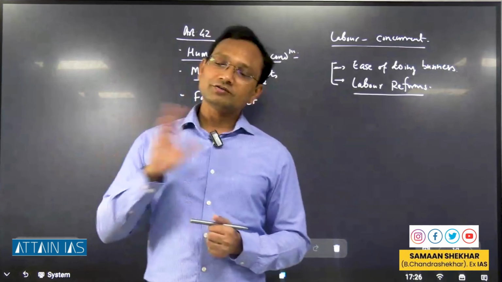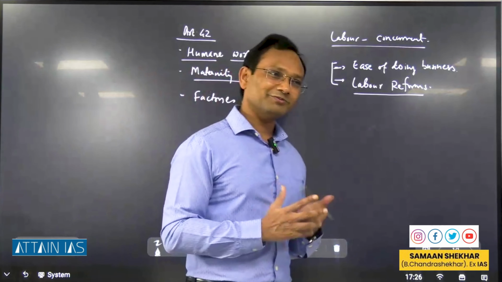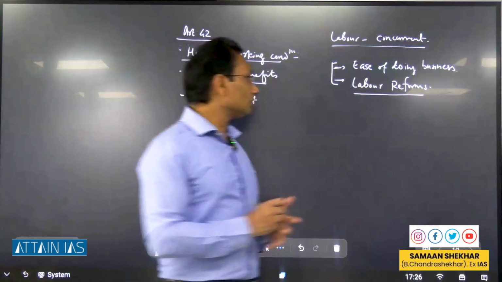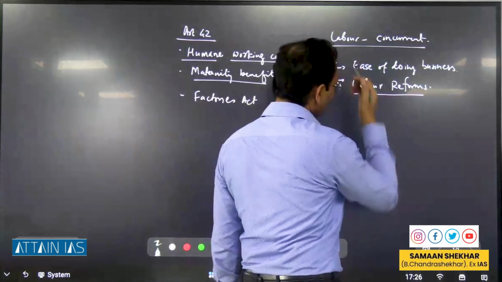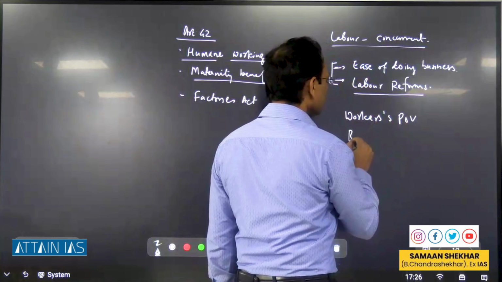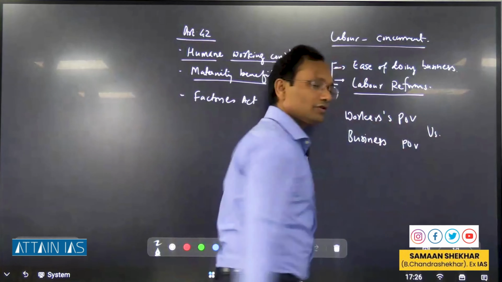But from the industry's point of view, or the point of view of the business owners, what will be the labor reform? Easy entry and exit of labor. So these two, if you see from the workers' point of view and business owners' point of view, they appear to be against each other.